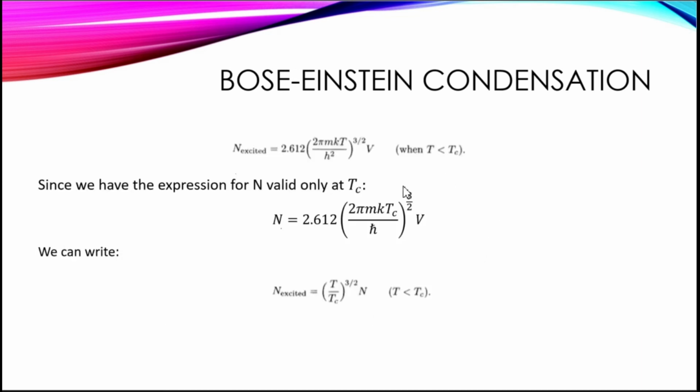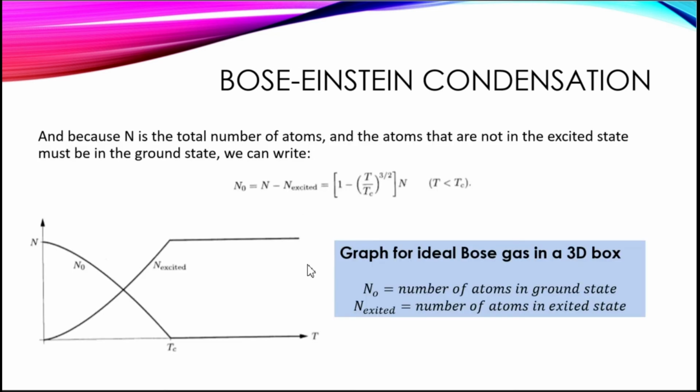So we know the expression for N valid at Tc, so we can write the number of excited atoms as follows. And remember that the total number of atoms is the sum of ground state atoms plus excited state atoms. So we can write the number of ground state atoms as the total atoms minus the excited atoms, and we get this expression.